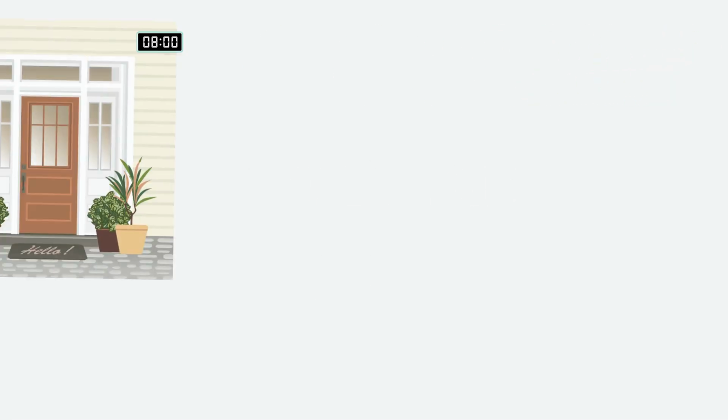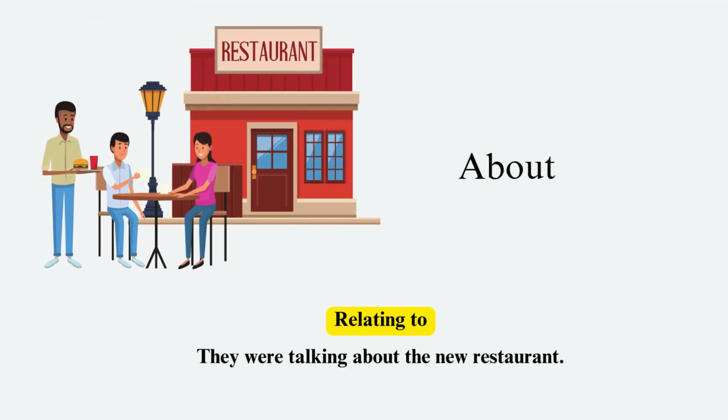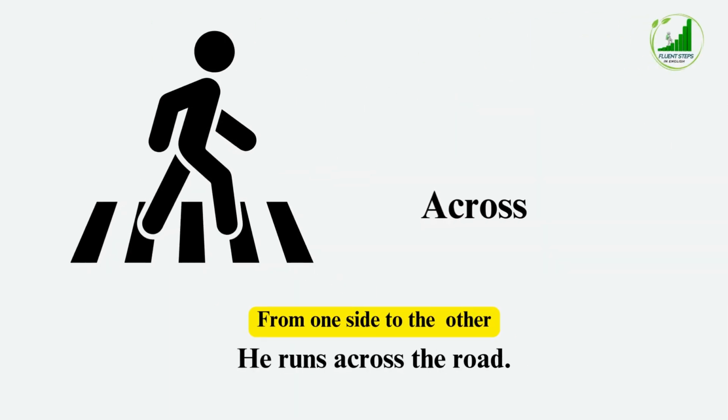Preposition above, meaning higher than something. For example, the clock is above the door. About, meaning relating to. For example, they were talking about the new restaurant. Across, meaning from one side to the other. For example, he ran across the road.